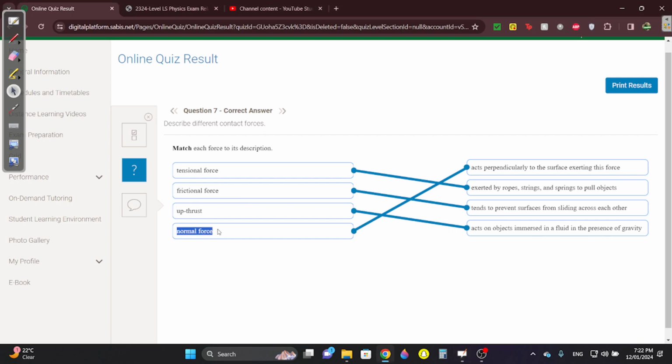Normal force acts perpendicular. If you guys remember this week's physics AMS that we did, the normal force was always perpendicular to the surface or to the object.